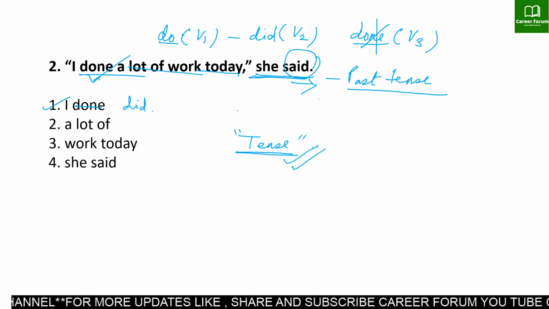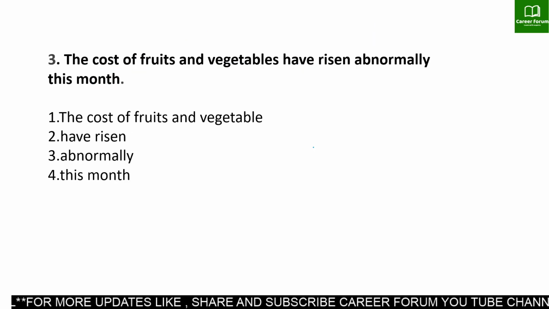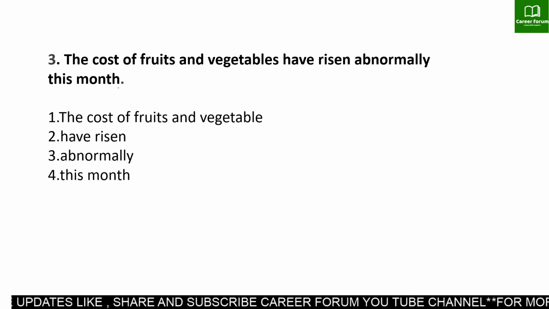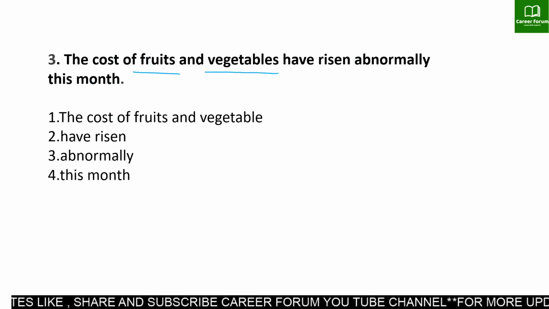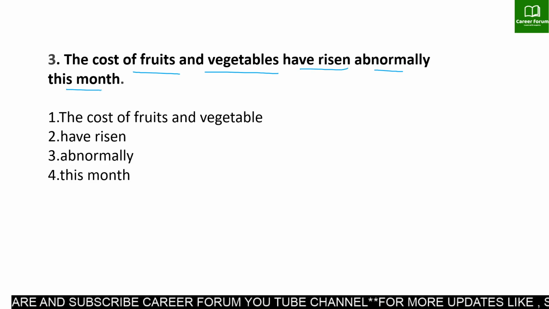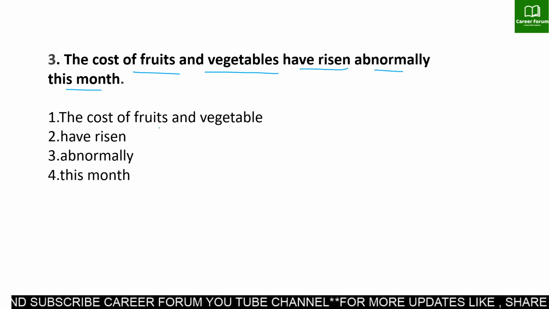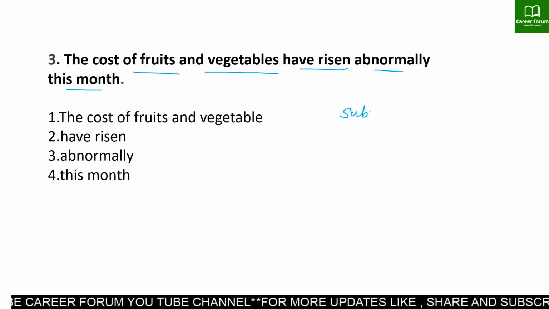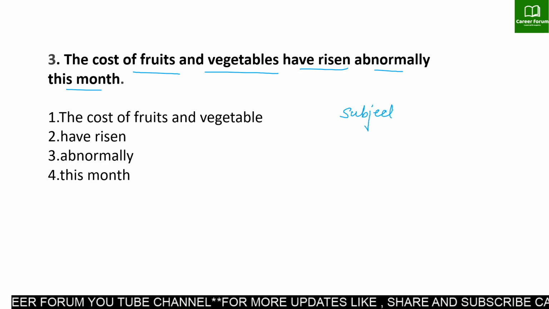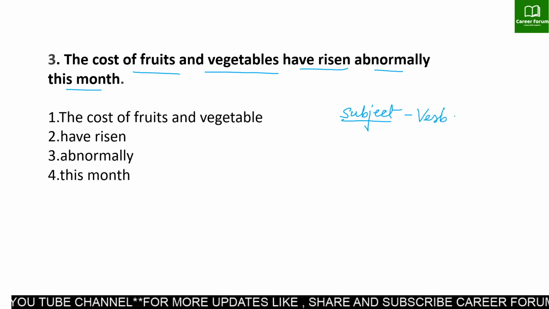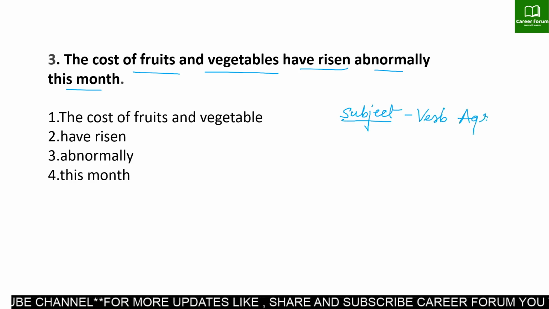Clear? So let's move to the third sentence. The third sentence says, the cost of fruits and vegetables have risen abnormally this month. In this sentence, you have to be specific with the subject of the sentence. Here the error is of subject verb agreement.